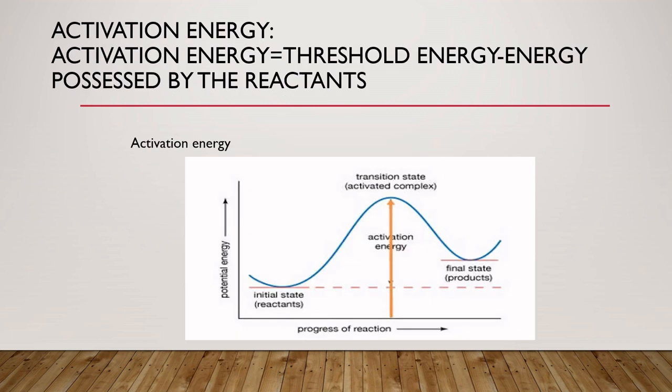This is the activation energy. Activation energy is equal to the threshold energy minus the energy possessed by the reactant. Suppose here is the initial state, here is the reactant, and here is the transition state. The activated complex is formed. That's why we have to cross this activated complex for the formation of product. Here is the energy supplied, which is the activation energy.